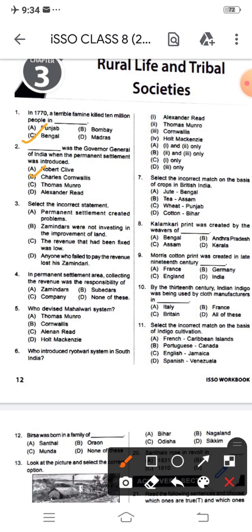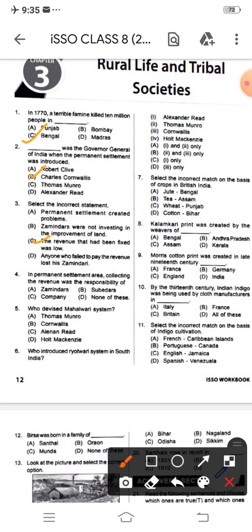Select the incorrect statement. Options are: permanent settlements created problems, zamindars were not investing in the improvement of land, the revenue that had been fixed was low, anyone who failed to pay the revenue lost zamindari. The correct option is C: the revenue that had been fixed was low.